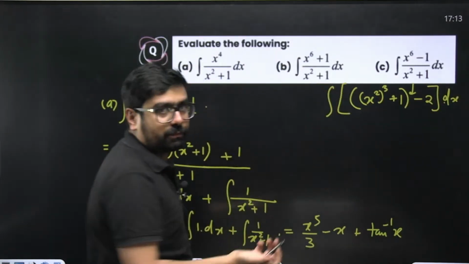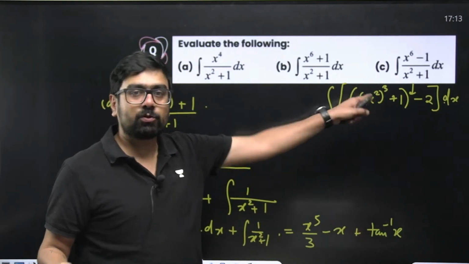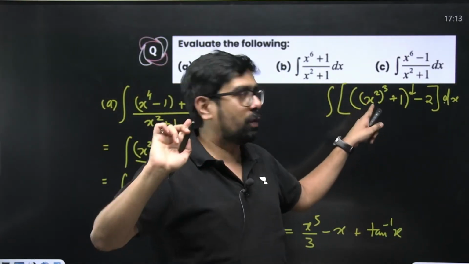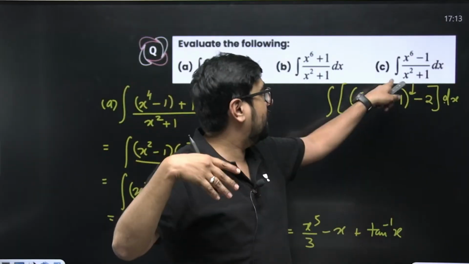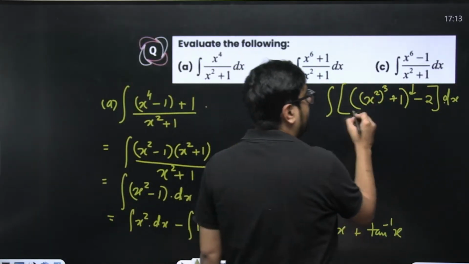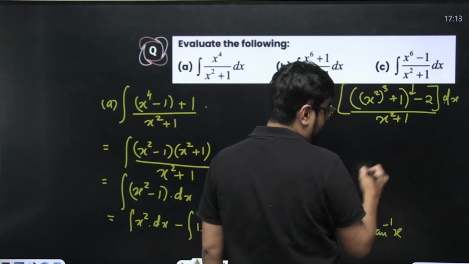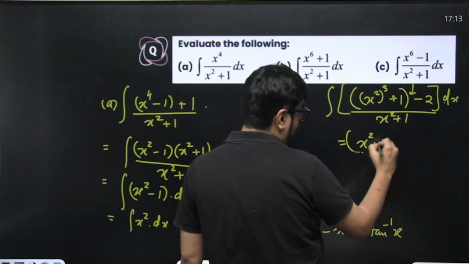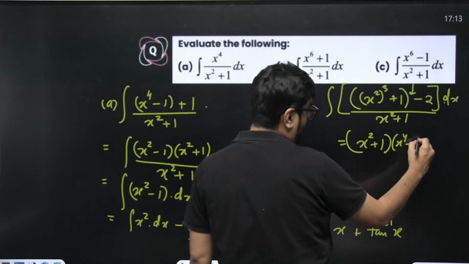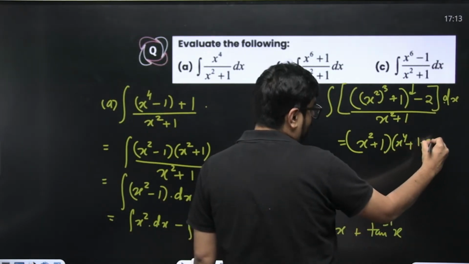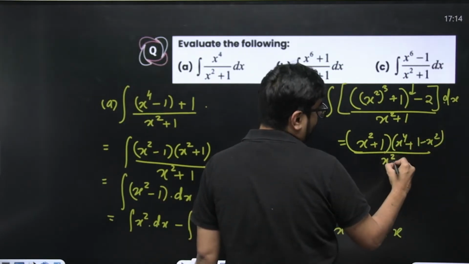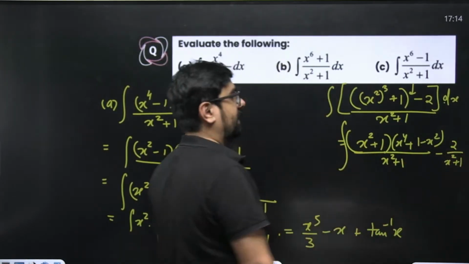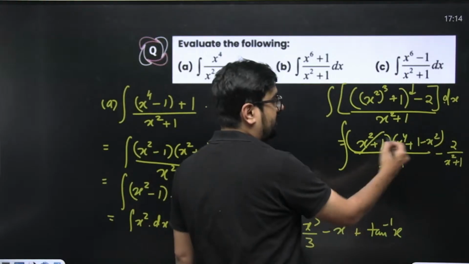This you can do. Not a problem. This will become x square plus 1 into x to the power 4 plus x square minus 1, so plus 1 minus x square minus 2, upon x square plus 1. You can integrate later. Correct? This will become x square plus 1 into x to the power 4 plus 1 minus x square divided by x square plus 1 minus 2 by x square plus 1. And you can integrate it. This will get cancelled. This you know, this you know.